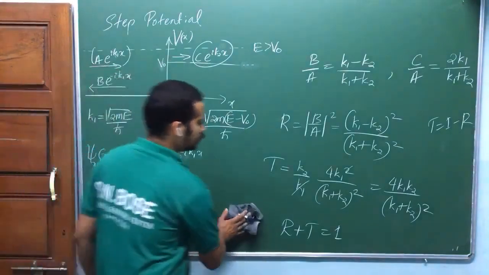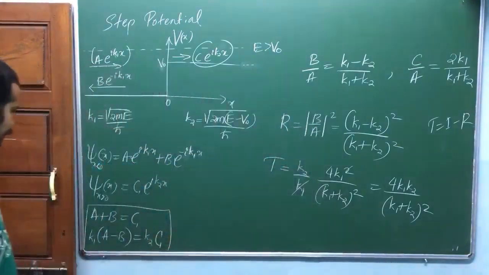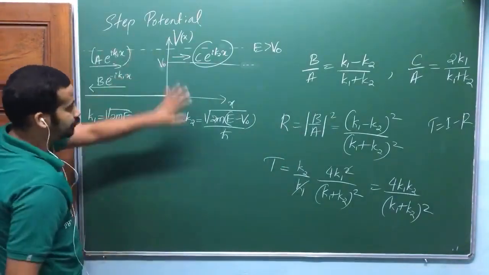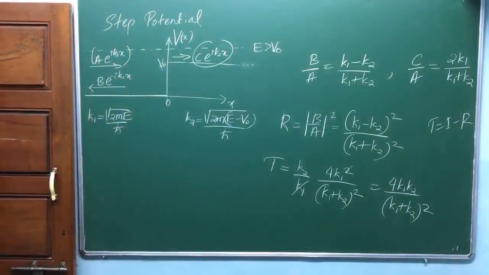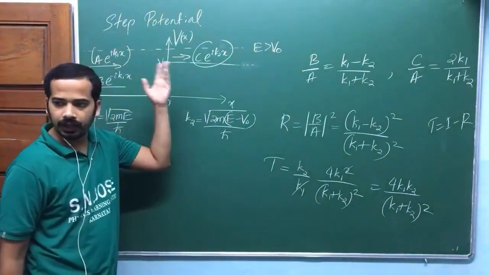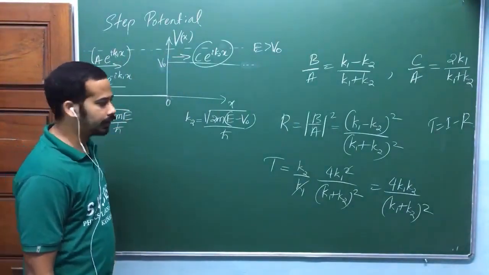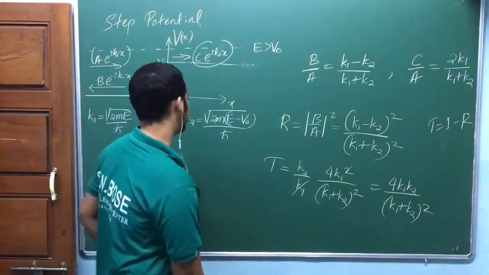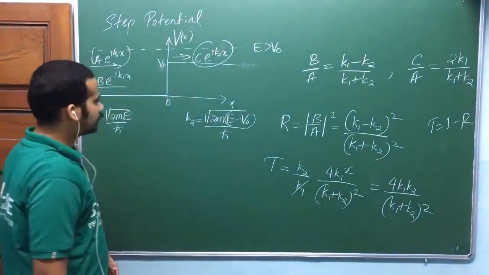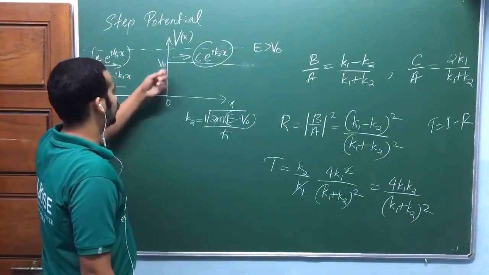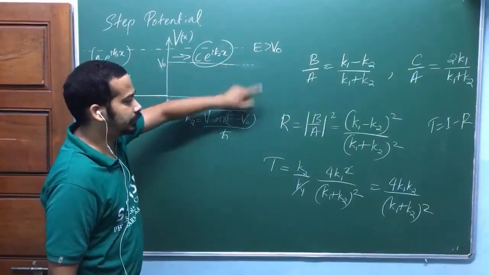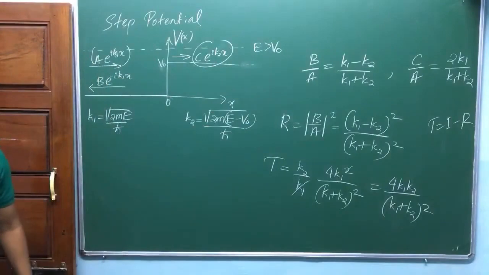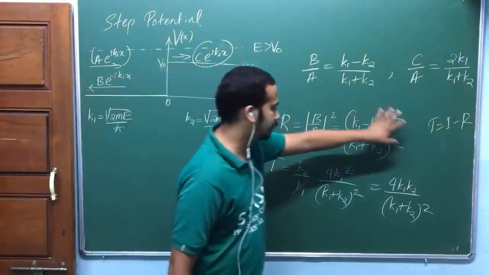Now there are many GATE questions on this one. I hope you got all of this. All the information is there in the diagram. While deriving, you better write all the information in the diagram so that you can derive it quickly. Now, can you write them in terms of energy? Because in one GATE exam, they gave the energy in terms of electron volt and asked for the reflection and transmission coefficient. Then try to write everything in terms of energy.